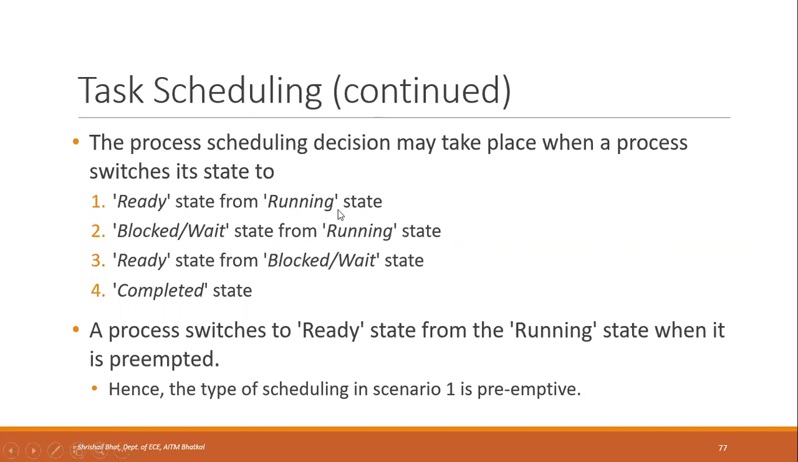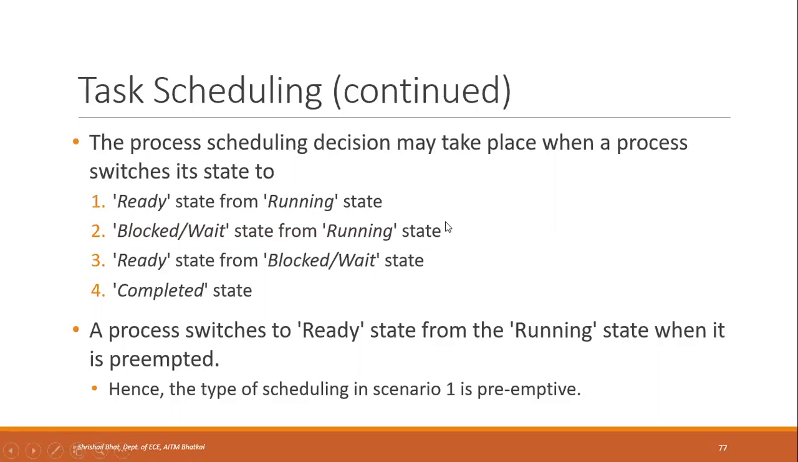So whenever a process switches to ready state from running state, this is what happens: initially when a process enters the ready queue, once it is scheduled, it goes to running state. From running state, if it is preempted, then it will go to ready state. So the type of scheduling in scenario one is preemptive scheduling.